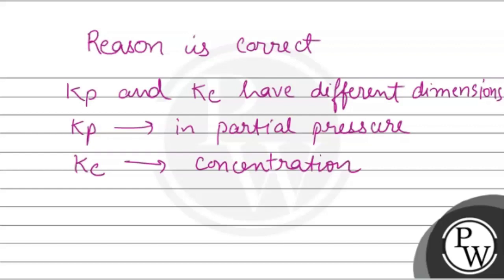So Kp is the equilibrium constant expressed in partial pressure of gases in a closed system, while Kc is an equilibrium constant in molar concentration of gases in a closed system, and they both are dimensionless quantities. So reason is correct that they have different dimensions.